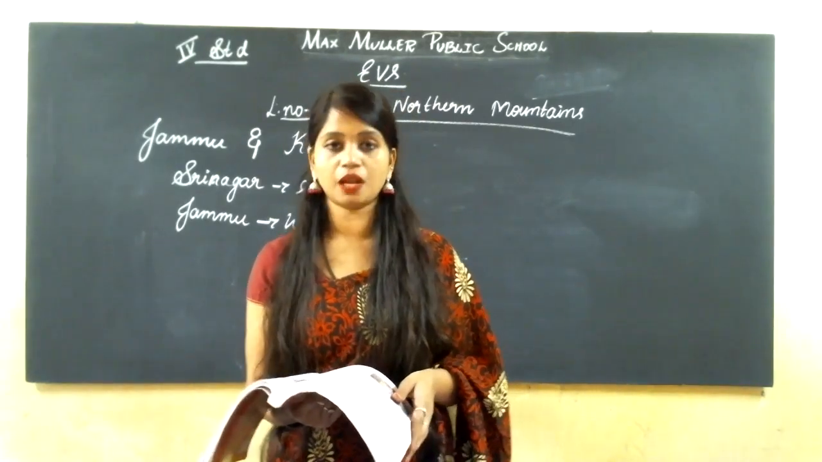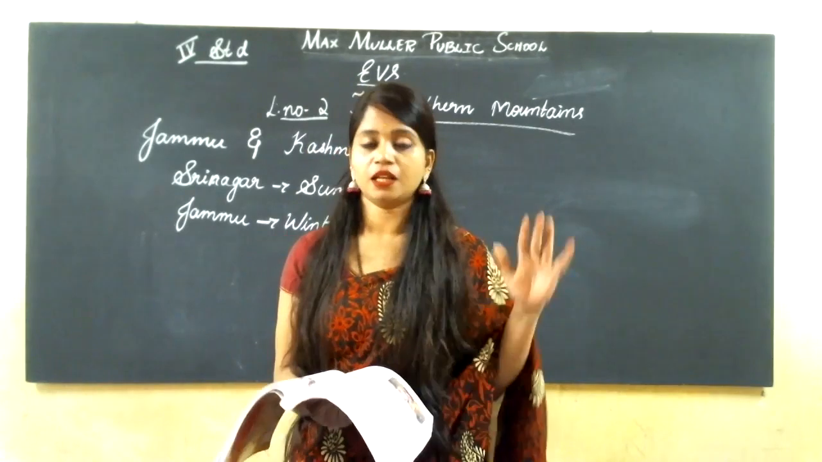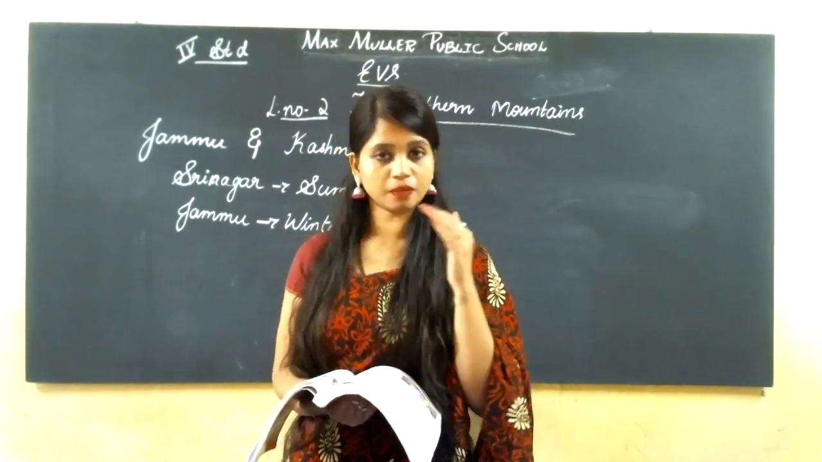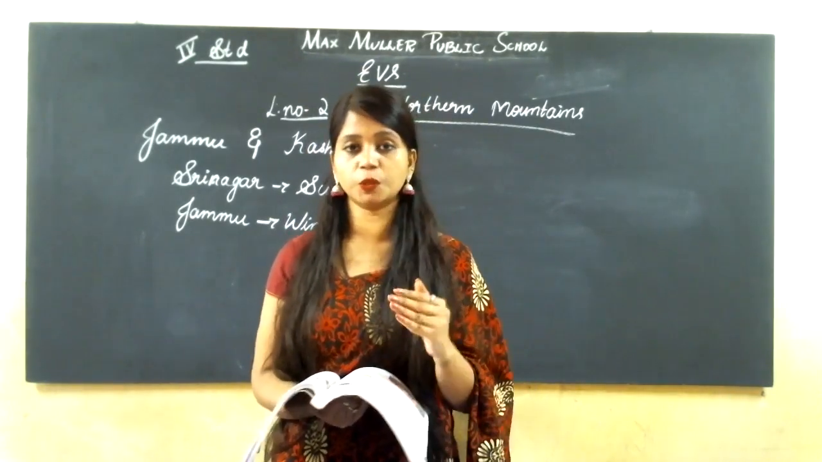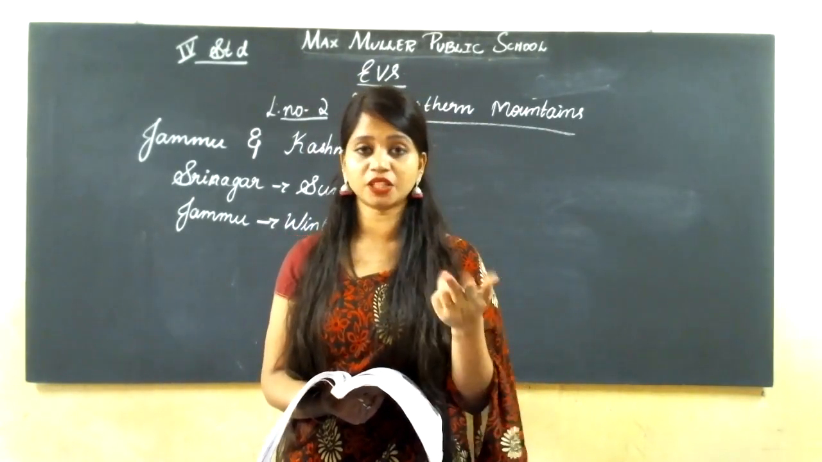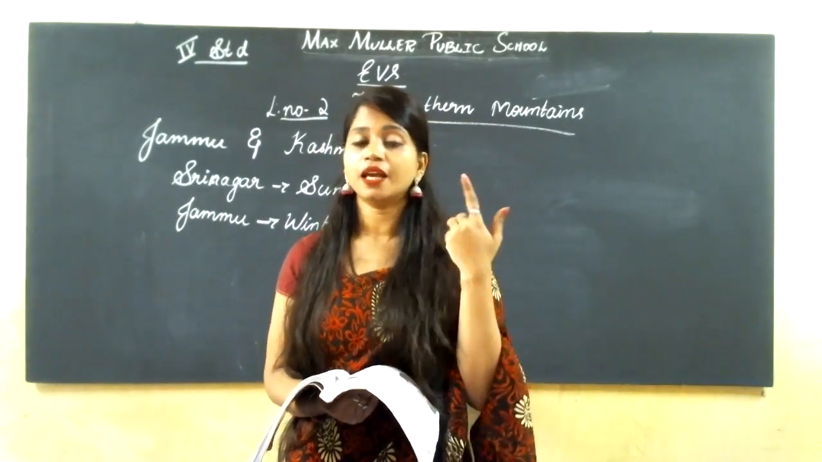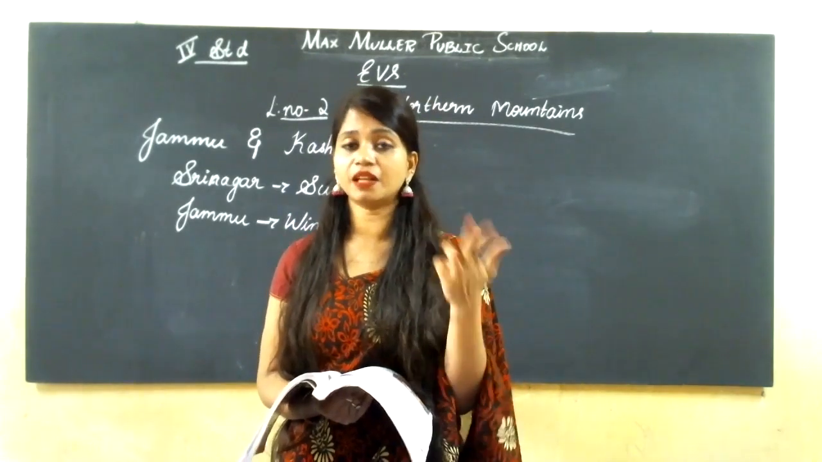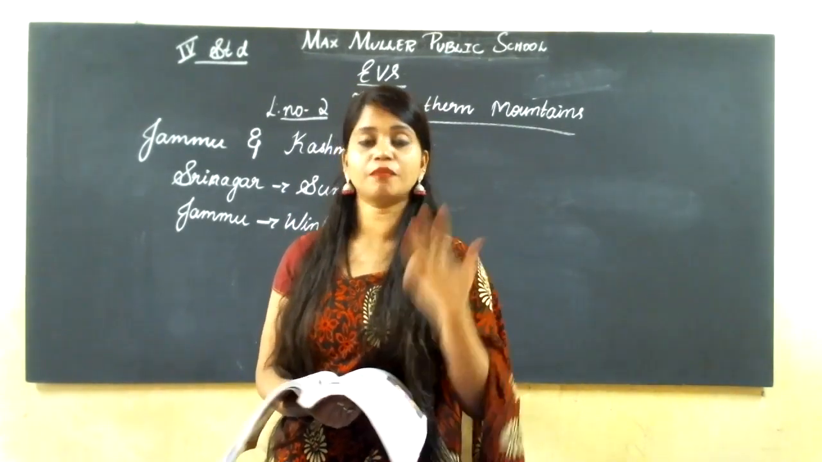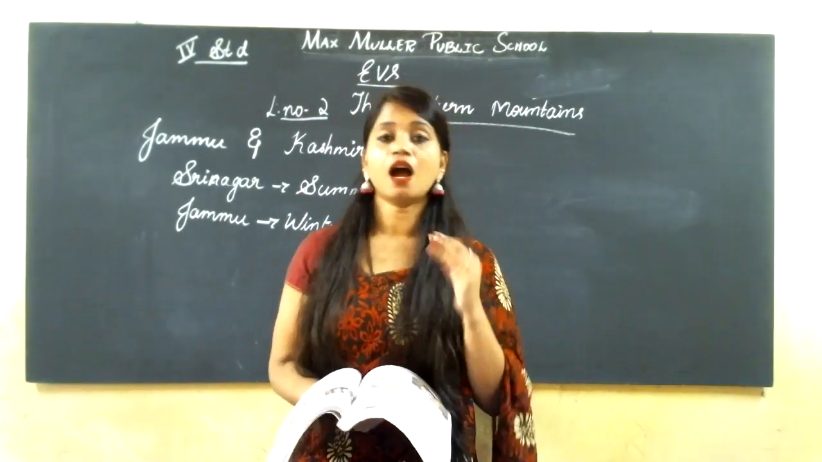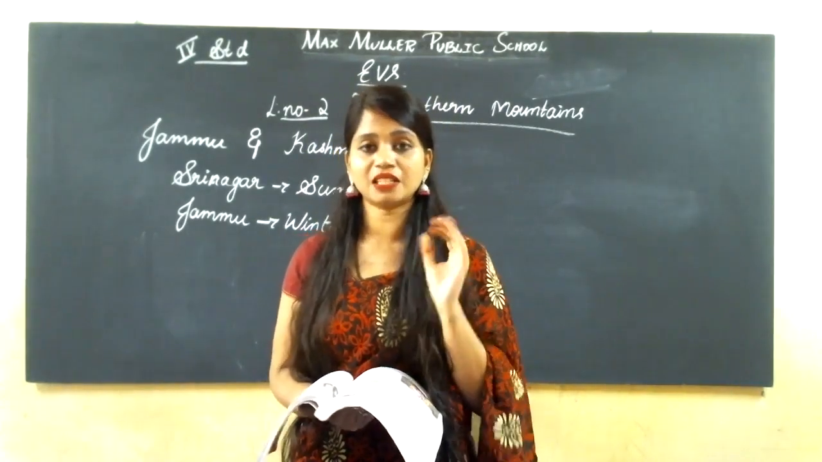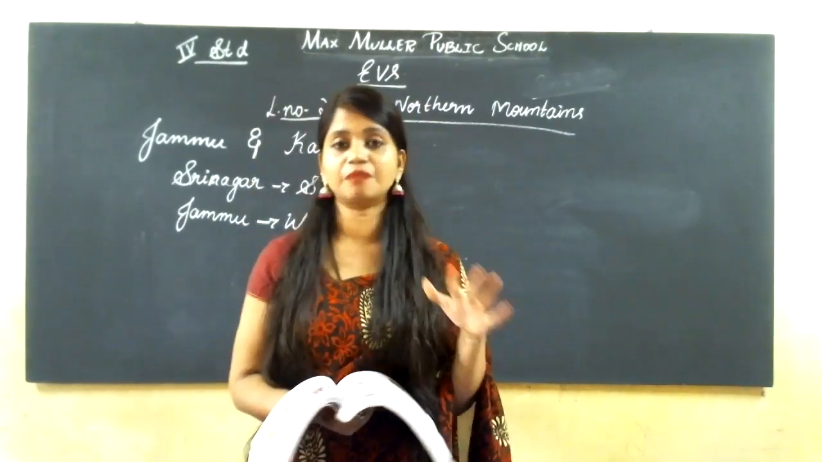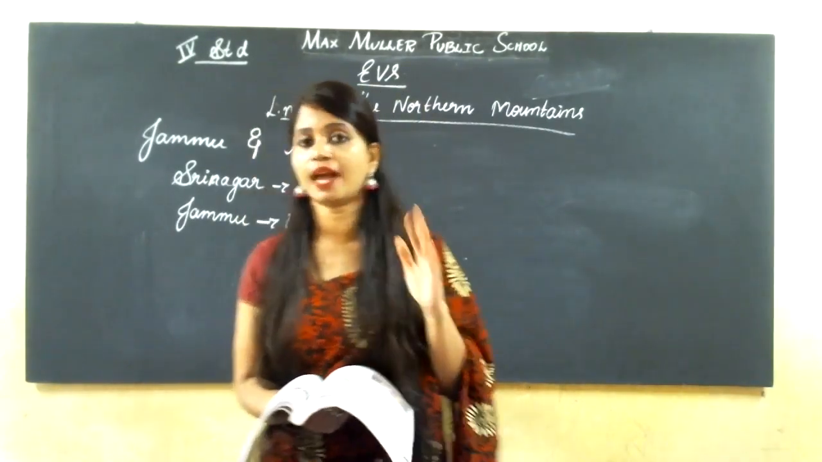Okay, this was all about the places. Now in this class we have learnt about the northern mountains, how they are divided into different groups, that is Himadri range, Himachal range, Shivalik range. Himadri range is also called the Greater Himalayas, Himachal range the Middle Himalayas, Shivalik range the Lower Himalayas. We have also learned about the largest mountain, the peaks, and the states which come under these northern mountains.